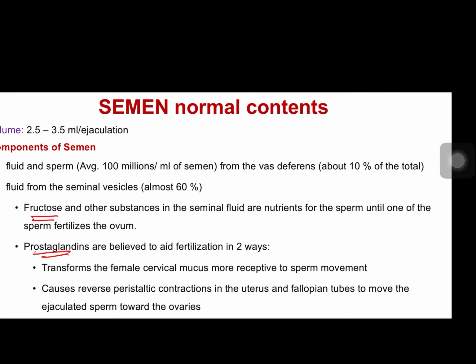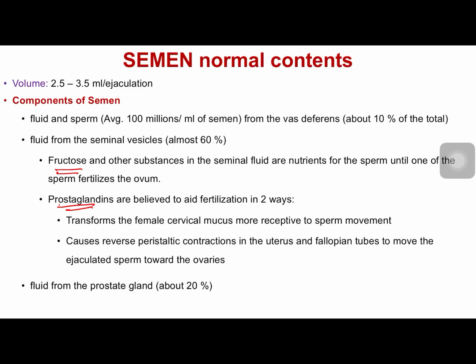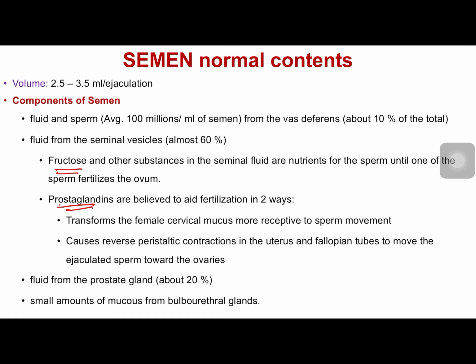Next is the fluid from prostate glands, which contributes only 20%. The remaining 10% is contributed by bulbourethral glands in the form of mucoid secretions, which lubricate the movement of spermatozoa.